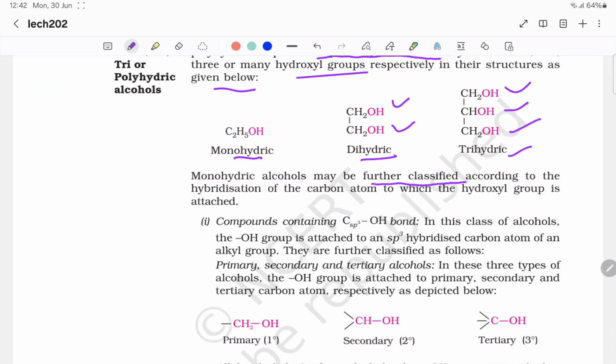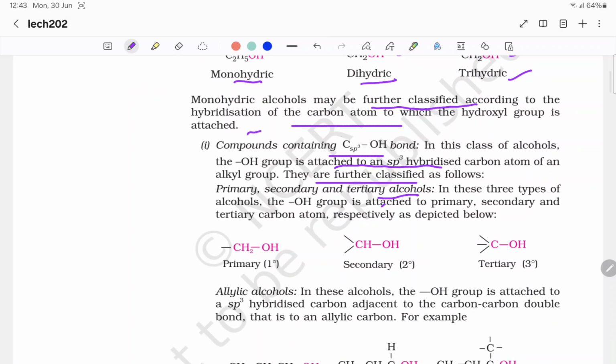Monohydric alcohols may be further classified according to the hybridization of the carbon atom to which the hydroxyl group is attached. Compounds containing C-OH, that is sp3 C-OH bond: in this class of alcohols, the OH group is attached to an sp3 hybridized carbon atom of an alkyl group. They are further classified as follows: primary, secondary, and tertiary alcohols. So in these three types of alcohols, the OH group is attached to primary, secondary, and tertiary carbon atom respectively as depicted below. So this is primary alcohol, this is secondary alcohol because it is attached to secondary carbon, and this is tertiary alcohol.